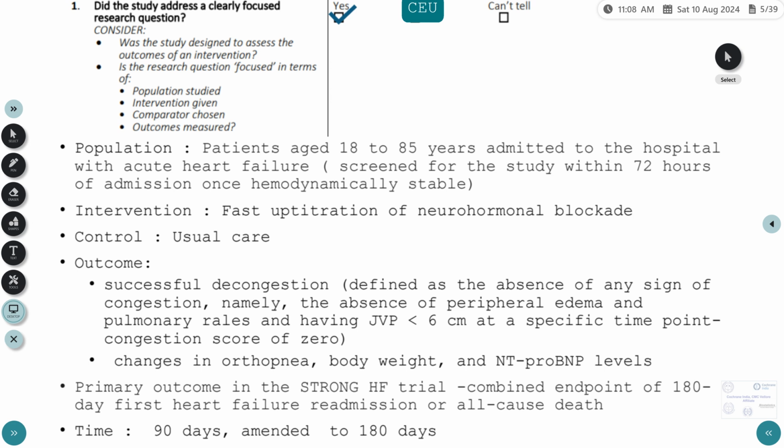The time frame in the study protocol was initially, as they had determined, to study it at 90 days, but eventually they amended it to 180 days as they did not have enough outcomes. So did the study address a clearly focused research question? We can see that the research question was fairly focused. We've looked at the populations, the intervention versus the control, and what outcomes they had planned to study in this trial.